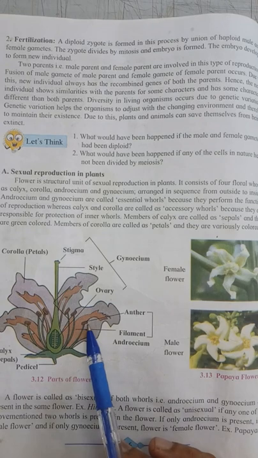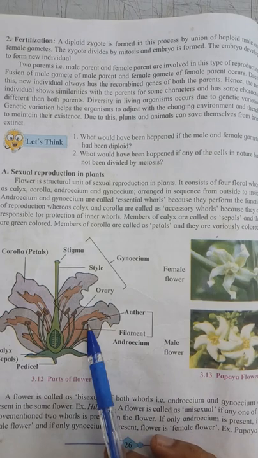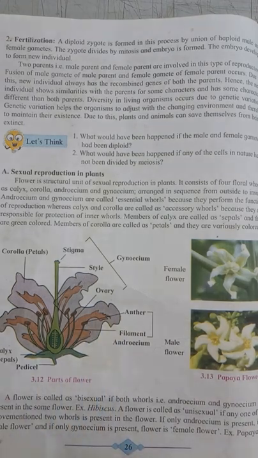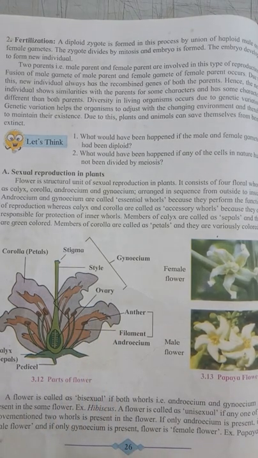Filament gives support to the anther. In the anther there are many locules, one or two locules, which contain pollen grains. In each pollen grain, there are two male gametes present.